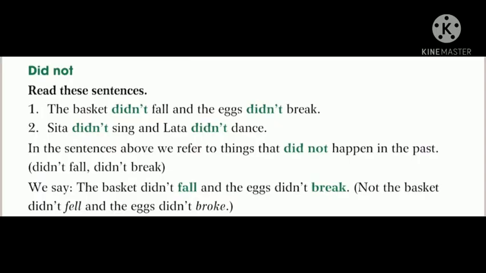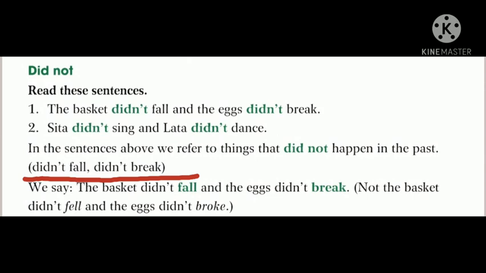Read these sentences. The basket didn't fall and eggs didn't break. Second one, Sita didn't sing and Lata didn't dance. In the sentences above, we refer to things that did not happen in the past. Didn't fall, didn't break. We say the basket didn't fall and the eggs didn't break,